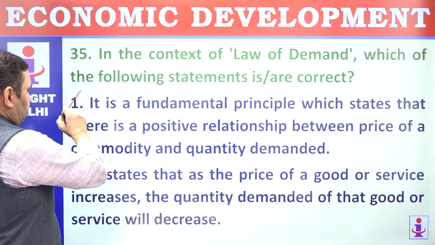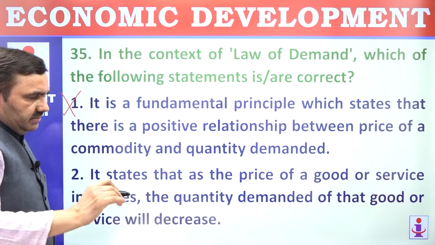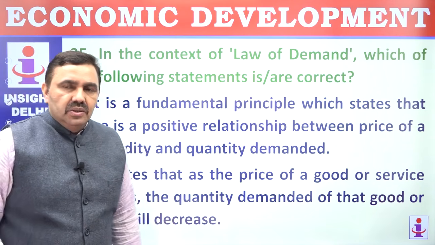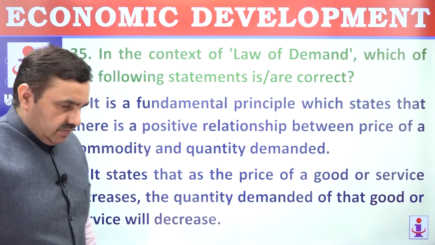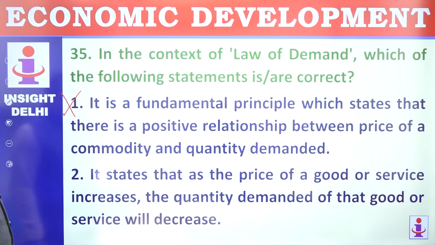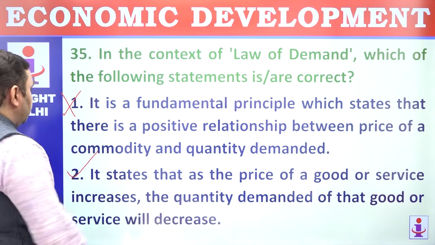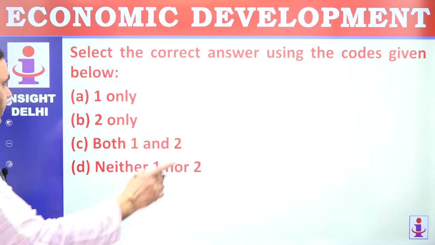This is a negative relationship. Price will go up, quantity demanded will go down. So there is a negative relationship, not a positive relationship. It states that as the price of a good or service increases, the quantity demanded of that good will decrease. That's correct. Only 2 is correct.